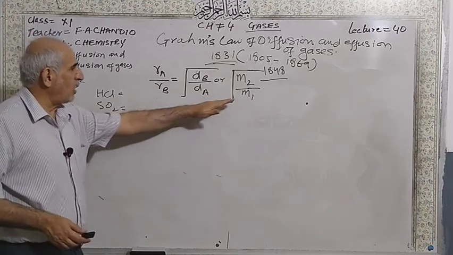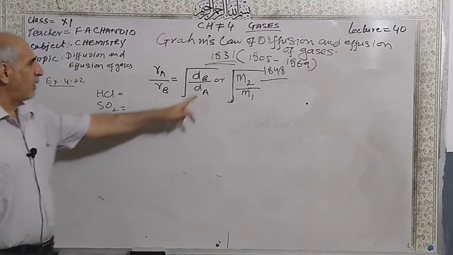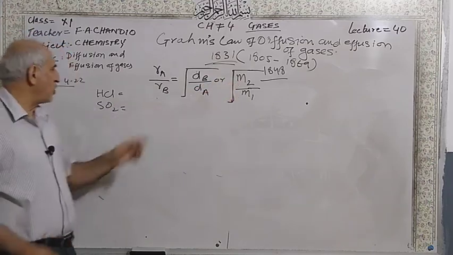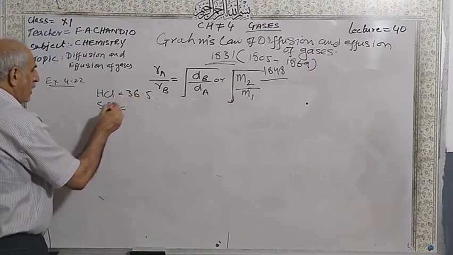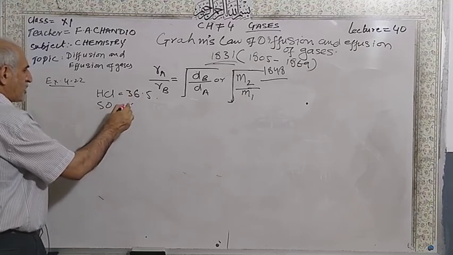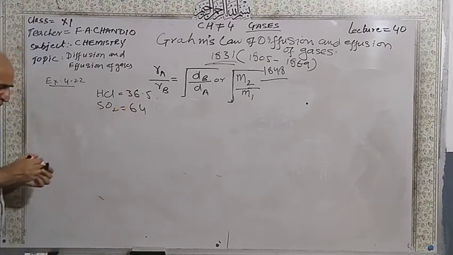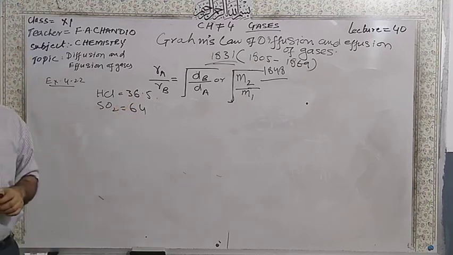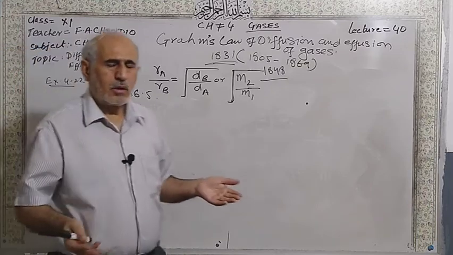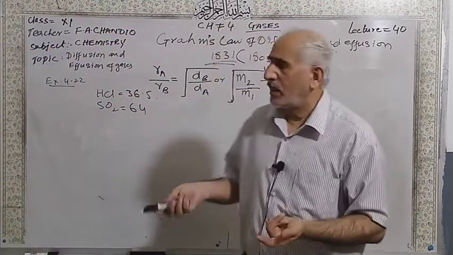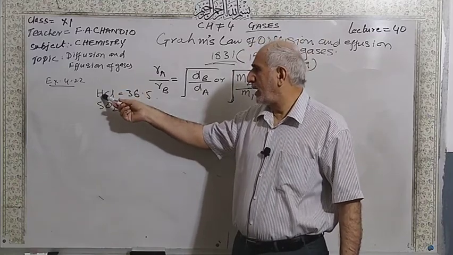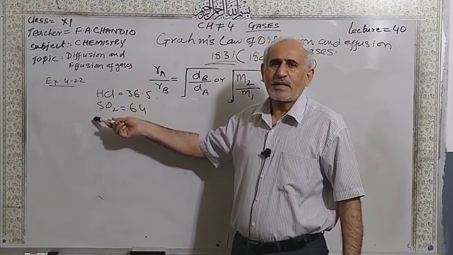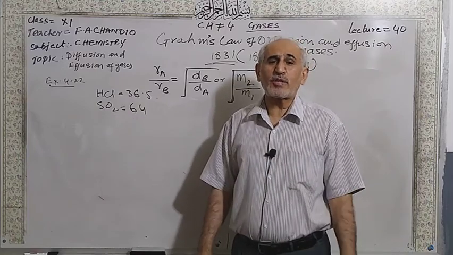We use this formula because densities are not given. Second, molecular masses. So molecular mass of HCl is 36.5. Molecular mass of sulfur dioxide is 64. This is the law. You can put heavier gas as a numerator and lighter gas as a denominator, no difference.